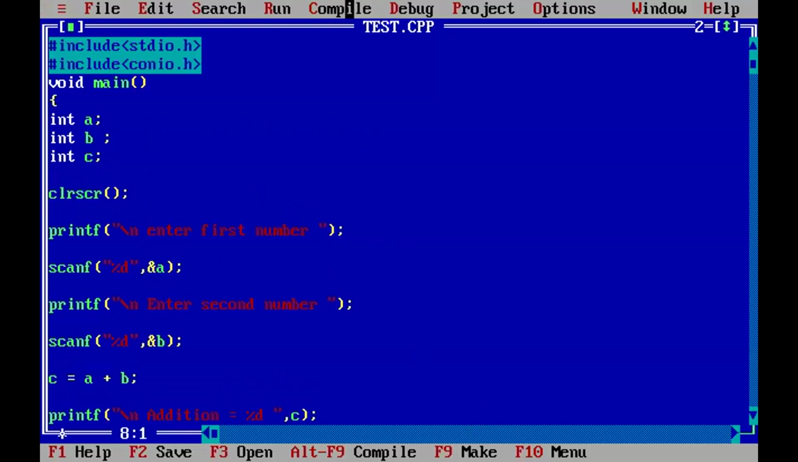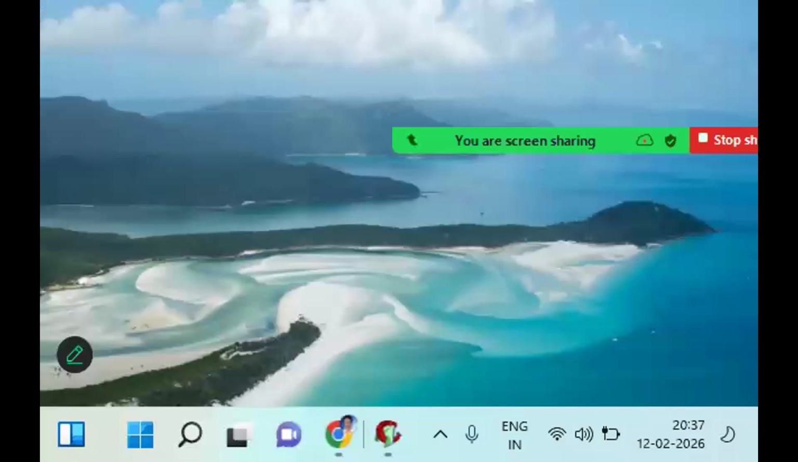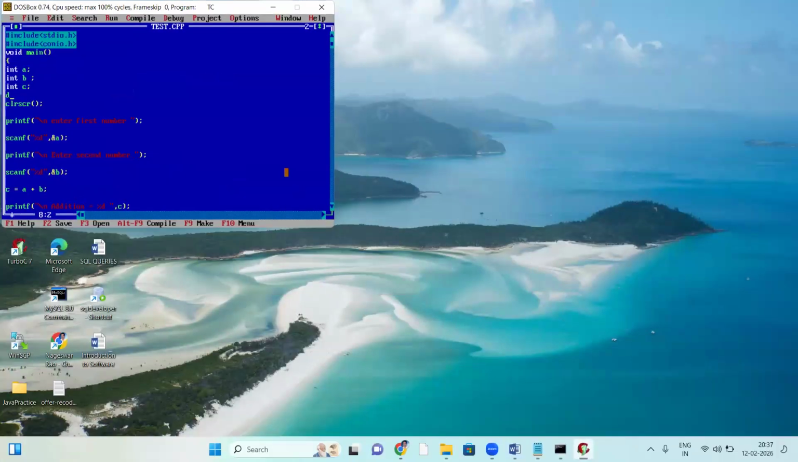Can you see my screen here? The blue screen. I think just the IDE changed here. Can you see my blue screen? Hello. Yeah, so now this is the C program. I hope everyone is able to see this screen.